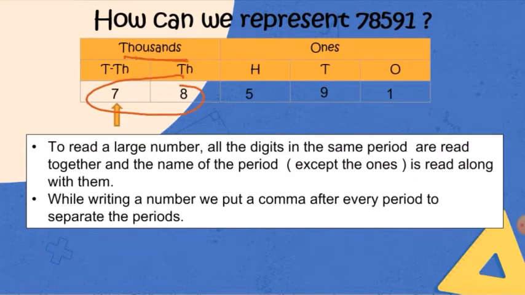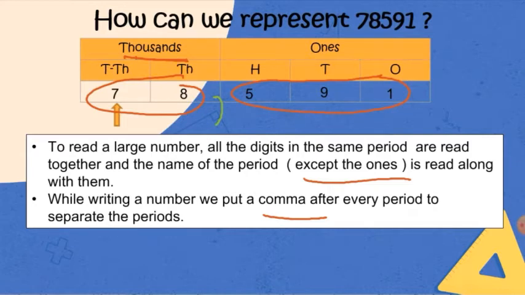But for the ones period, we don't read the period's name, though the digits will be read together. The digits in the ones period are 5, 9 and 1, so they will be read together. One more thing: while writing a number, we put a comma after every period to separate the periods.